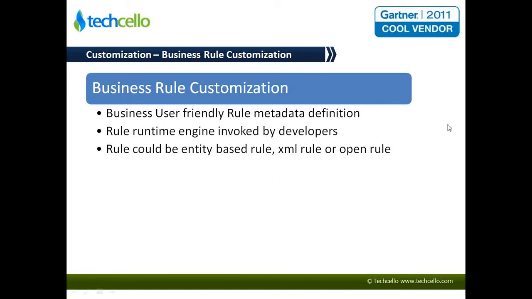So business rule customization again could be a complete unit or a component that you build at a framework level, and it would definitely have two parts to it: an end user editor portion where a business user can come and devise a rule or compose a rule, and then an engine which executes this rule, which is more consumed by the developer.